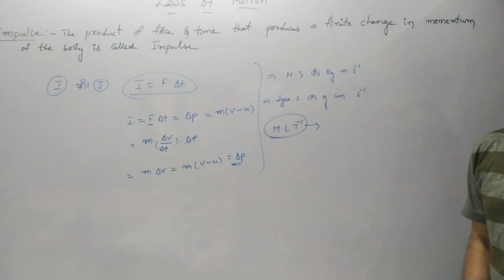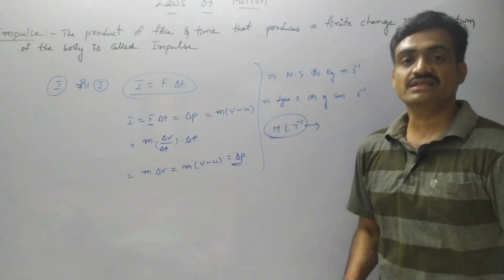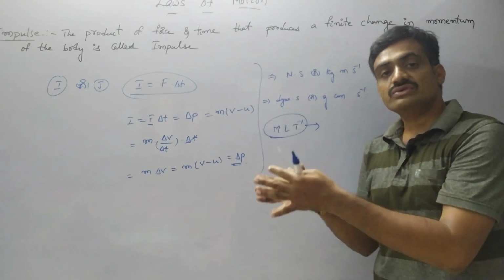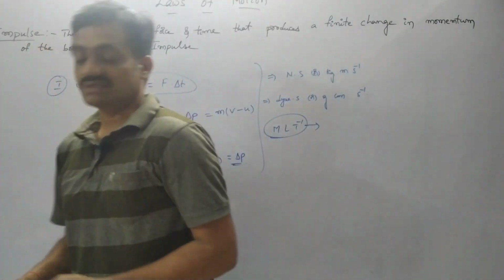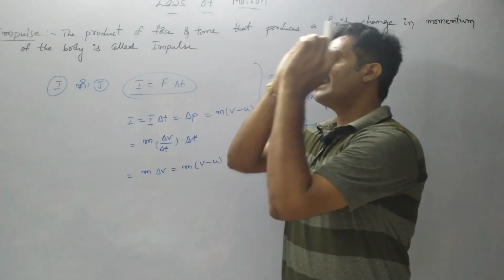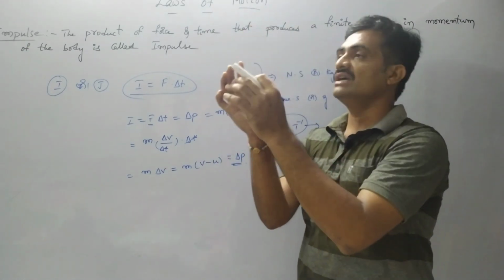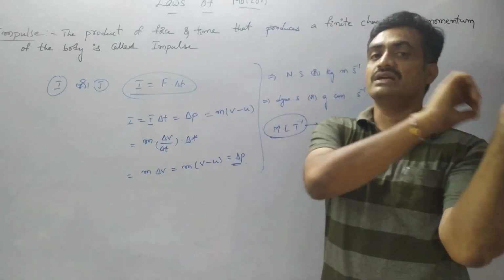Let's see examples regarding impulse. Already we discussed that impulse is nothing but a large amount of force acting in a short interval of time. As you observe, cricket players drag their hands in the backward direction so that the time will increase and the force acting on the body will decrease.